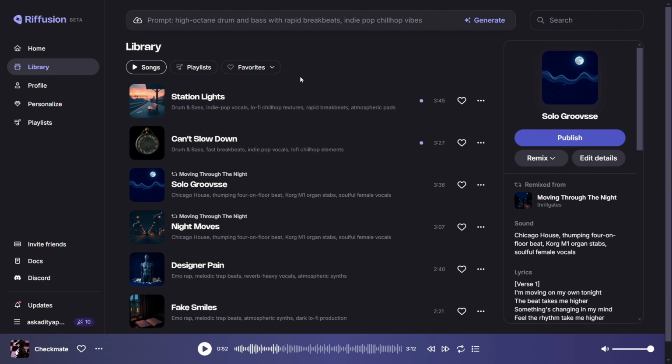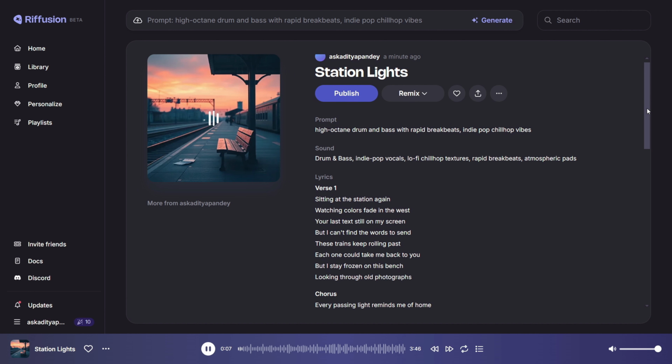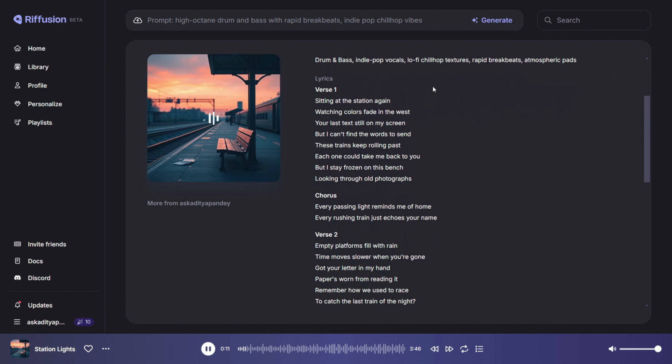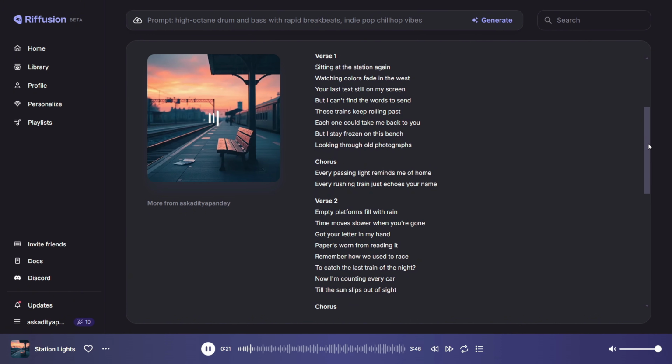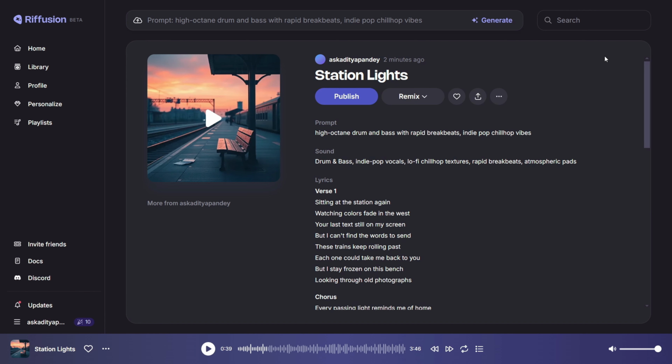Alright, now we have the generated music and let's see how it goes. Sitting at the station again, watching colors fade in the west. Your last text still on my screen, but I can't find.